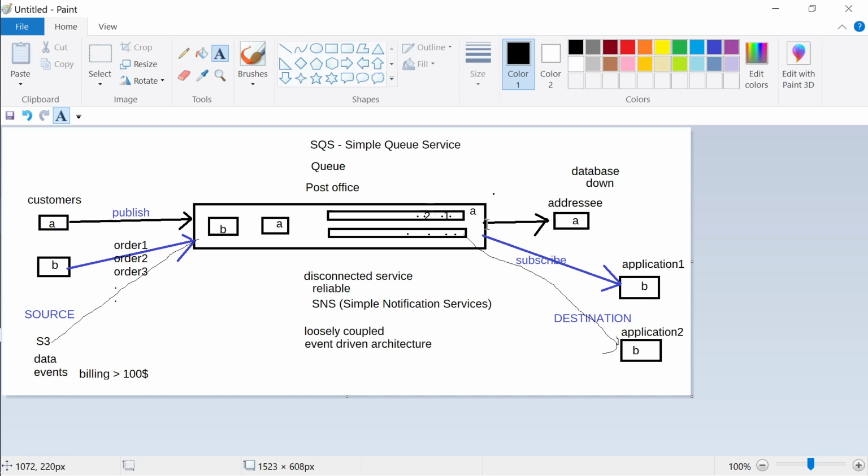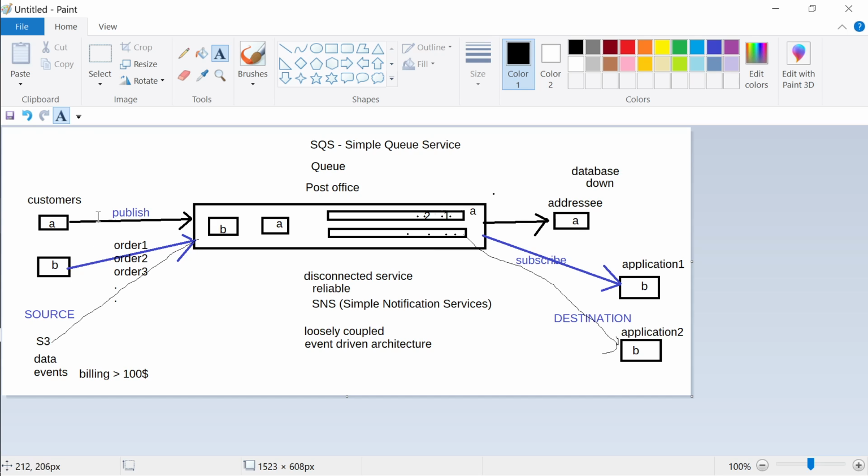Now, if your database is down, is your order lost? Where is your order right now, at this stage? It's in Simple Queue Service. Very good. So this website has made sure that all the web service had to do, instead of putting the data in the database, was take the data and put it in the Simple Queue Service.